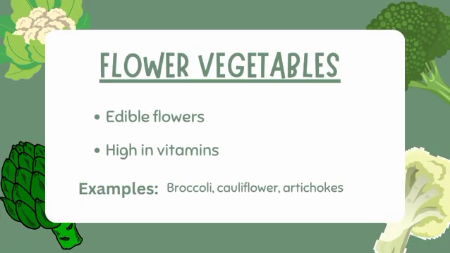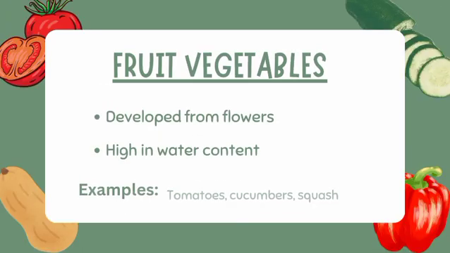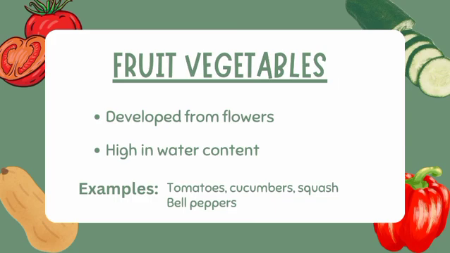Flower vegetables. These are edible flowers that are high in vitamins. Examples include broccoli, cauliflower, artichokes. Fruit vegetables develop from flowers, usually contain one or multiple seeds, and are high in water content. Examples include tomatoes, cucumbers, squash, bell peppers.